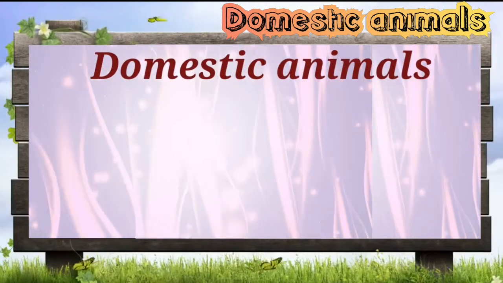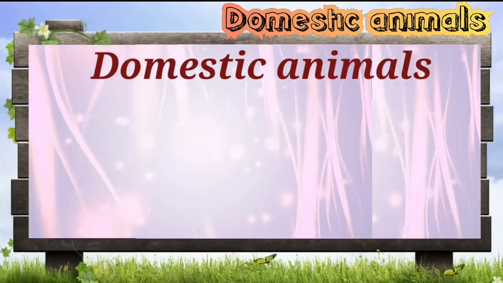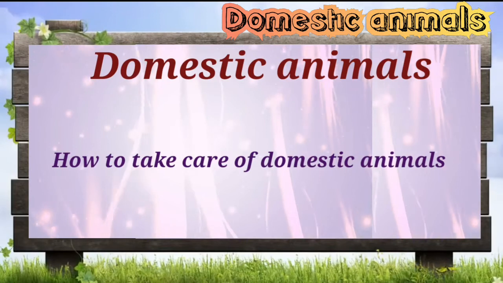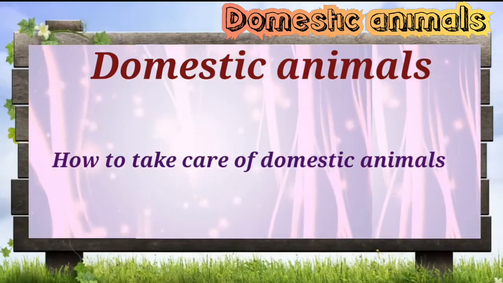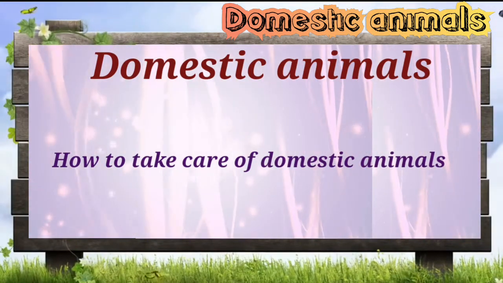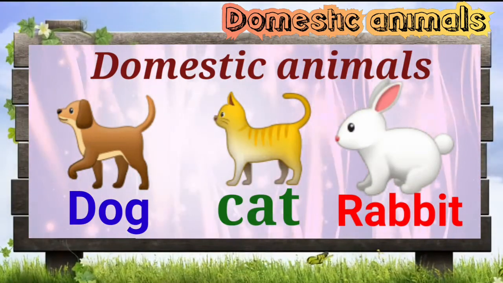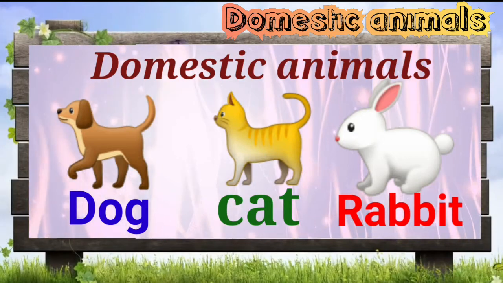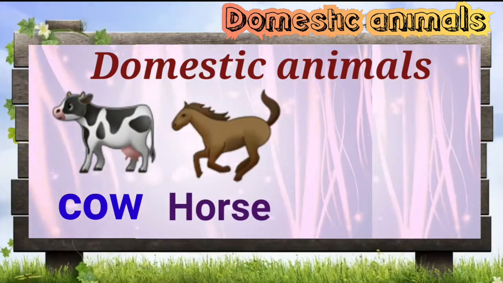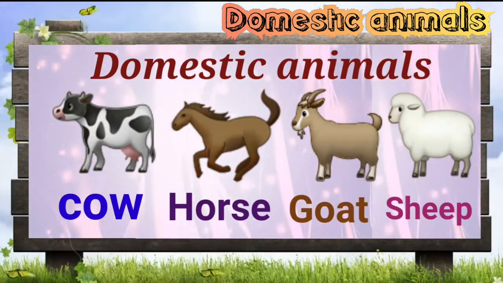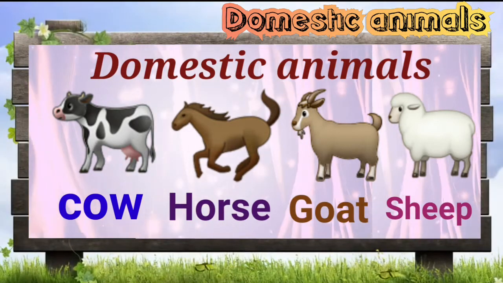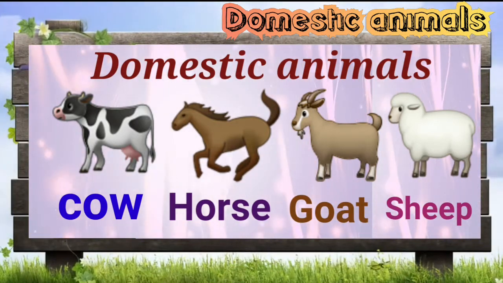Next, we will learn about domestic animals, and how to take care of domestic animals. So, we keep animals like dog, cat and rabbits in our house as pets. We keep animals like cows, horses, goats and sheep on the farm. These animals are called domestic animals.